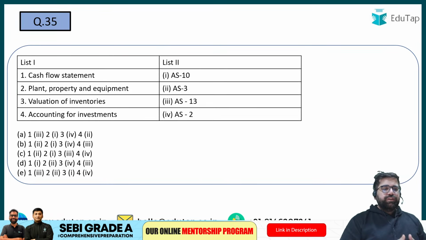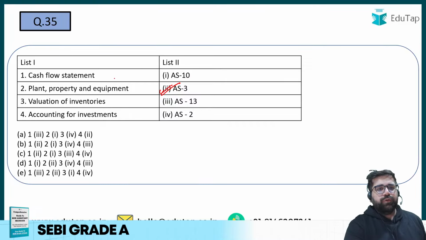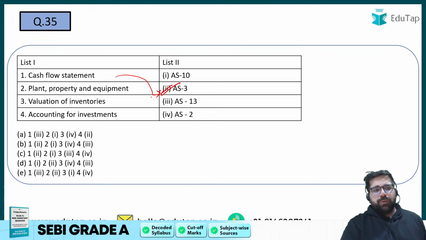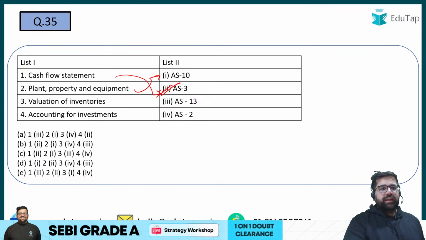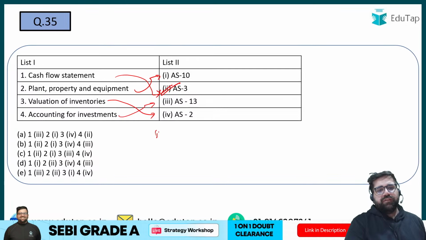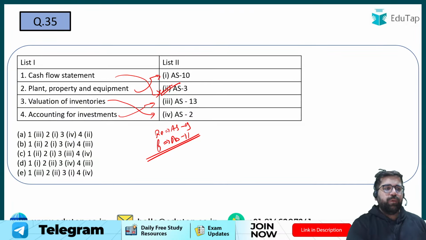Taking some questions from some special chapters like accounting standards, cash flow and all that stuff. Chaliye, last 15 questions to go. Cash flow is made as per accounting standard 3. Right? So 2 ka, fern ka 2 hoga. Property, plant and equipment is discussed under AS 10. Valuation of inventories and investment. Investments are discussed under AS 13 and inventories are discussed under AS 2. And your revenue is discussed under AS 9. Your foreign exchange transactions is discussed under AS 11. Right? So once you solve this, you will get the answer is what? Just always 1 ka 3.